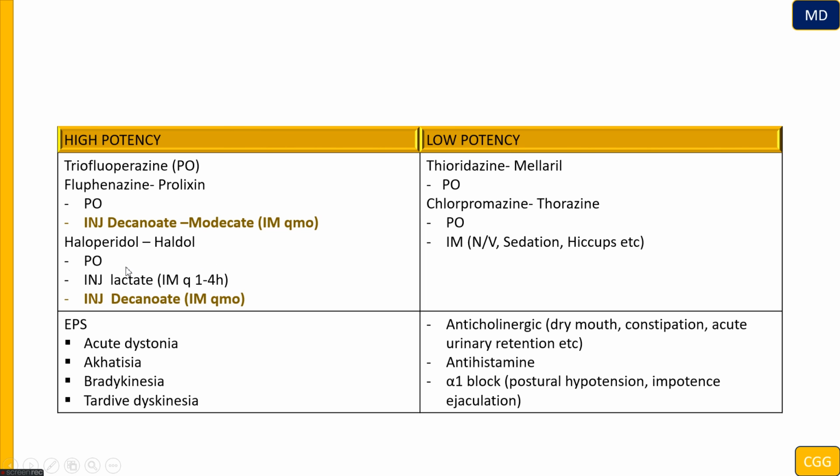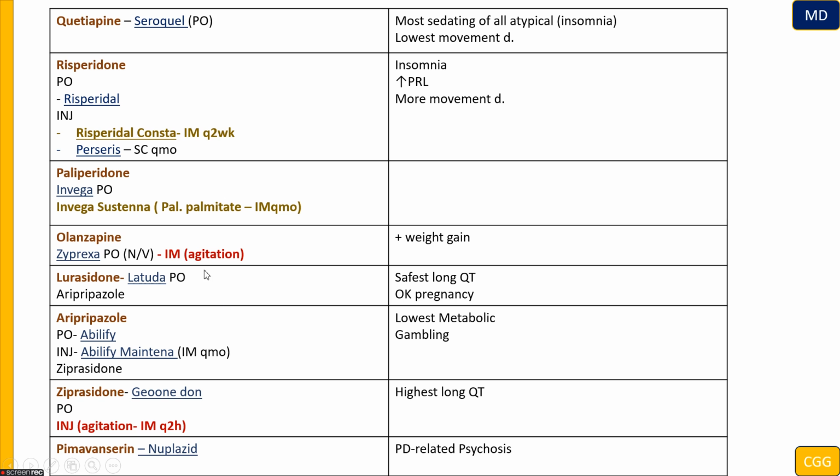Also keep in mind that haloperidol comes in an intramuscular form that we can use every month, as well as risperidone and paliperidone. But keep in mind, it's better to use risperidone instead of haloperidol.